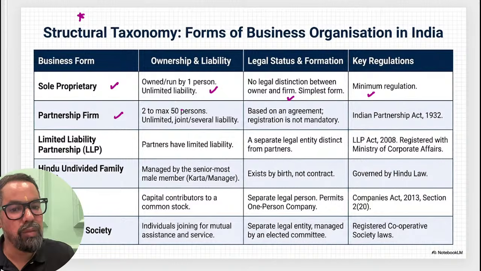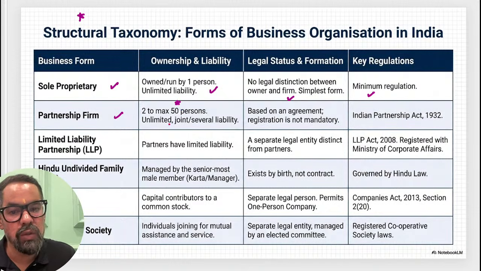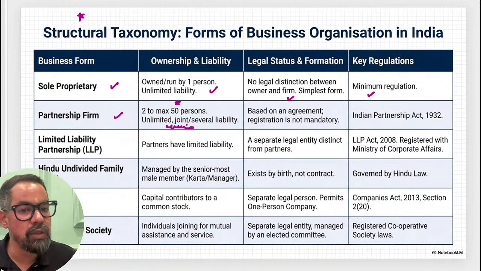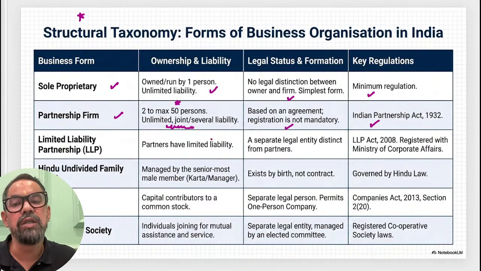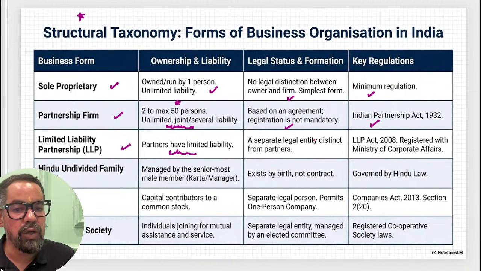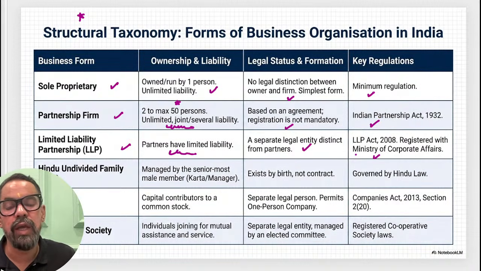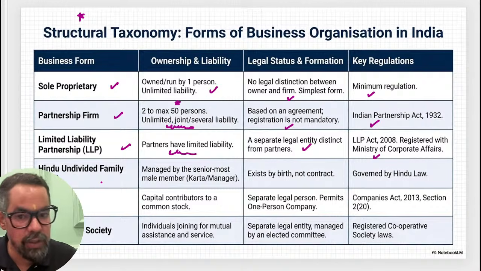Partnership firm, minimum to maximum 50, except in the banking case. Yesterday there was a question around this, and ma'am answered this question also, right? It is based on the agreement and registration is not mandatory. Indian Partnership Act, we generally work under this. We have LLP, which is a combination of partnership firm and joint stock company, a separate legal entity with perpetual succession. LLP Act 2008, where registration is mandatory.